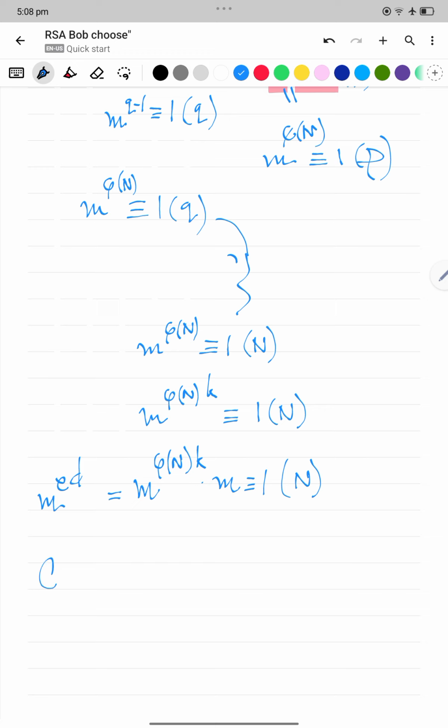Now let us consider the second case, when m and n are not co-prime.